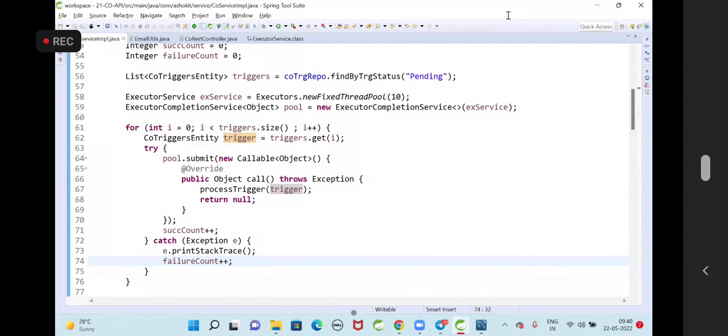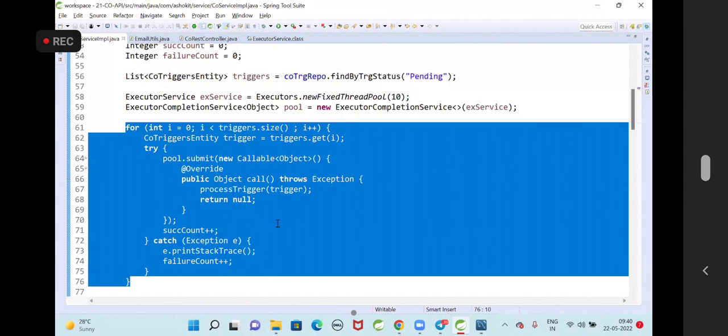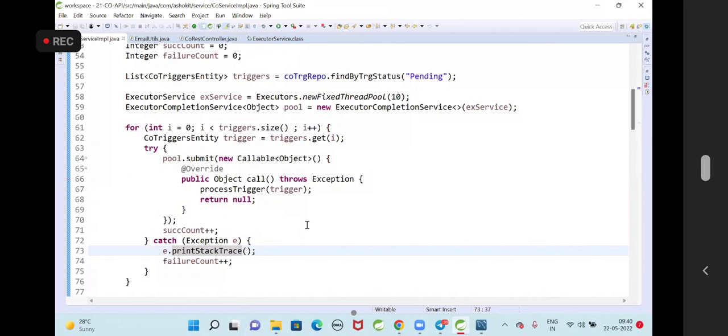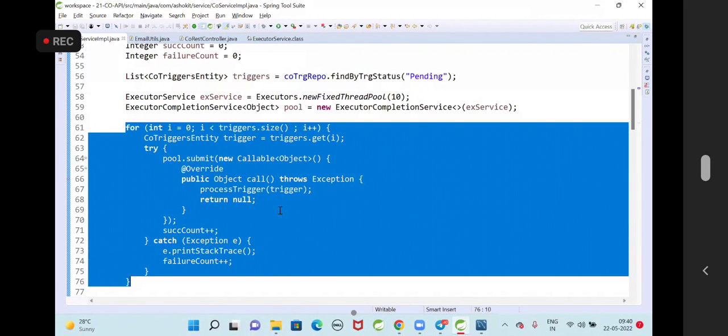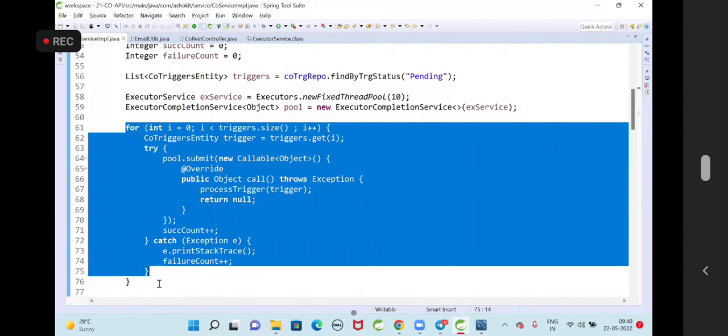The pool is going to reuse the threads. For the first thread, it will give the first trigger. For the second thread, the second trigger. For the third thread, the third trigger. Once the first thread completes the processing, the thread will be idle in the pool. Then the pool is going to use the same thread again to submit another task. Until this loop is completed, tasks will be submitted to the threads and the threads are going to execute parallelly. My triggers will be processed parallelly.